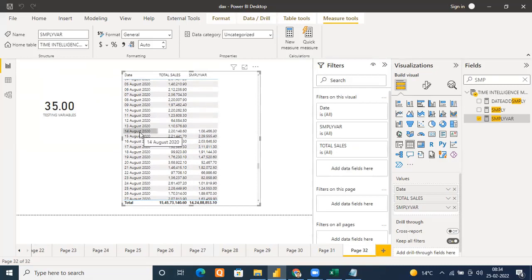Because same period last year of 14 August 2020 is what? 14 August 2019. And that's why you're getting the results correctly. Is it fine, everyone? Please tell me. Yes, sir. Okay. So don't overuse variables.